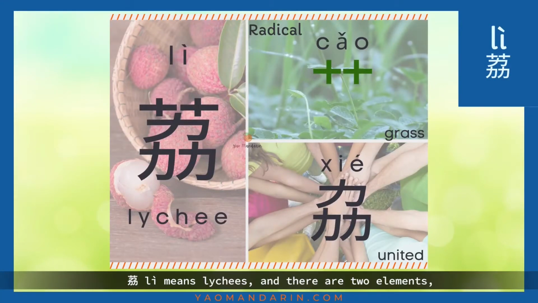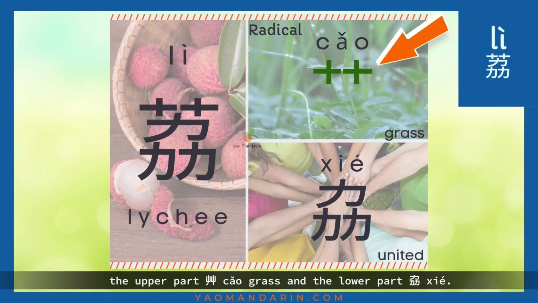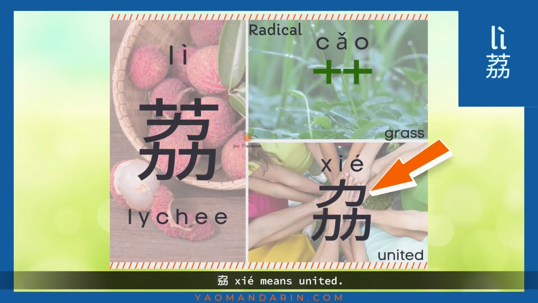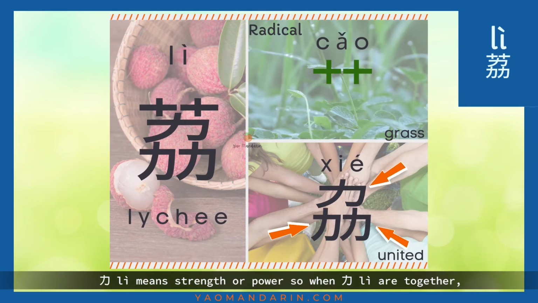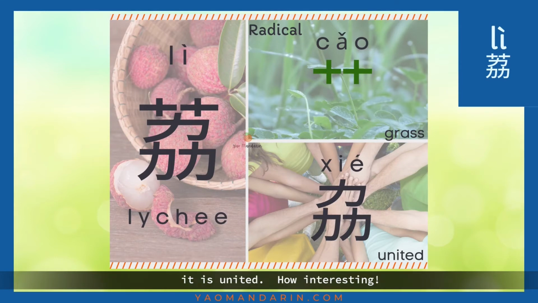Li means lychees, and there are two elements, the upper part, 草, grass, and the lower part, 鞋. 鞋 means united. We don't use 鞋 alone. And do you notice that there are 3 li in 鞋? Li means strength or power. So when 3 li are together, it is united.